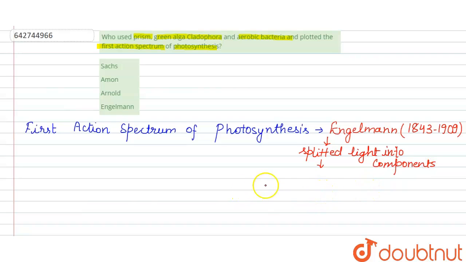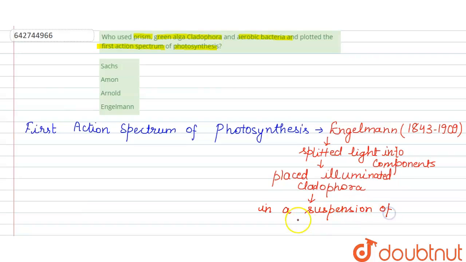Then he placed the illuminated Cladophora, which is a green alga, in a suspension of aerobic bacteria.